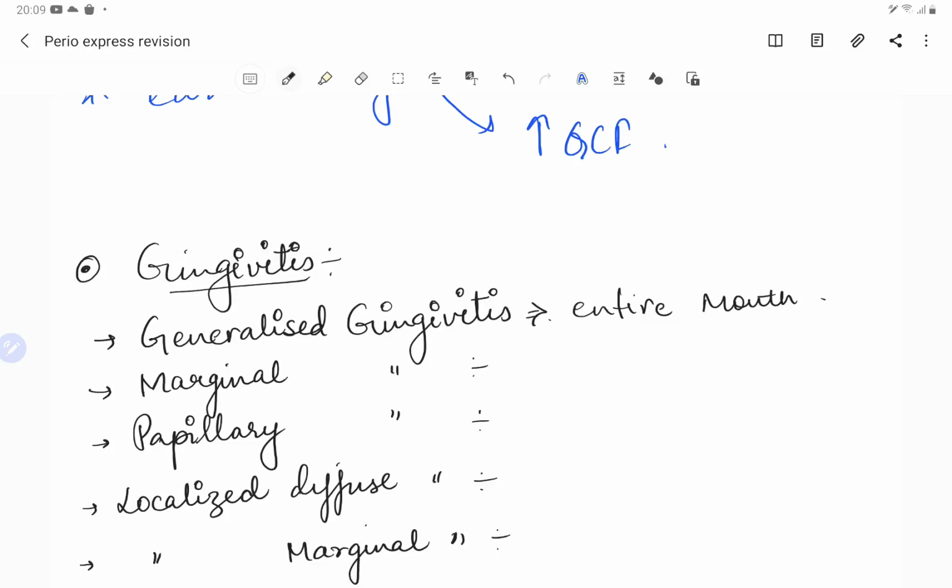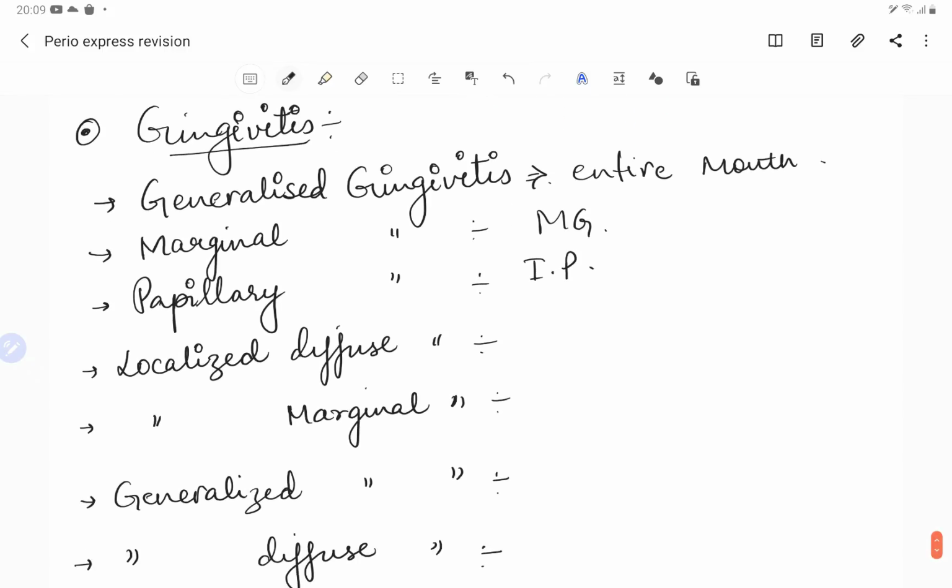Then we have got the marginal gingivitis. That means only the margins are included. So that means the marginal gingiva. Then papillary gingivitis, that means the interdental papilla. Very easy, these terms are very easy. So if the interdental papilla is involved, sometimes there can be involvement of the marginal gingiva also, but usually the papilla is involved. Then we have got the localized diffuse.